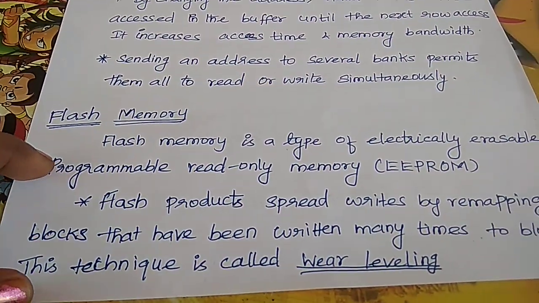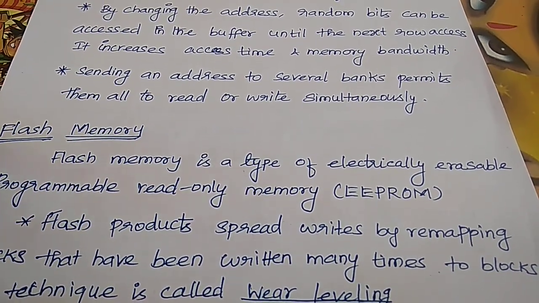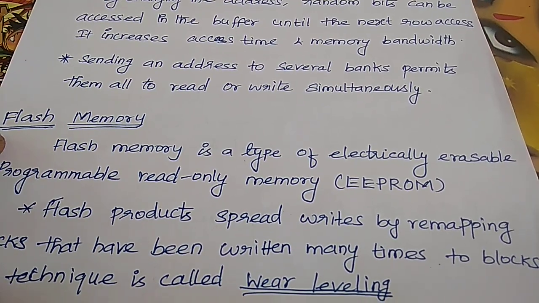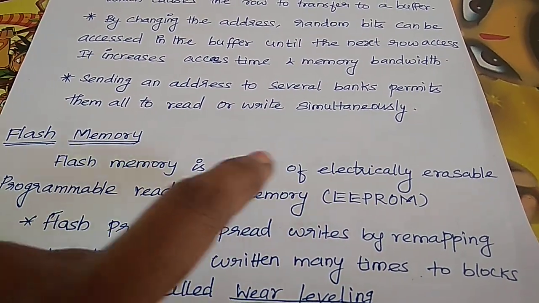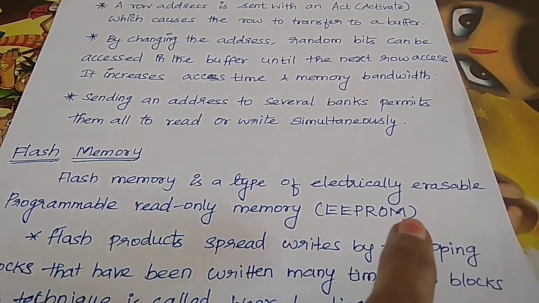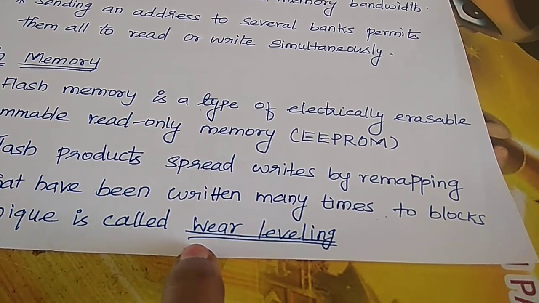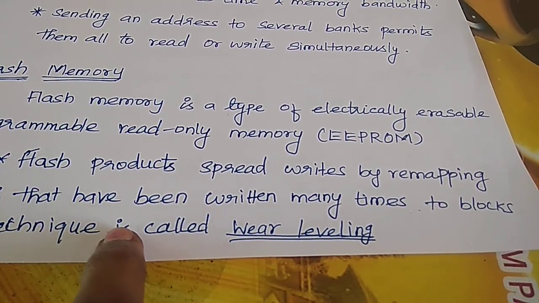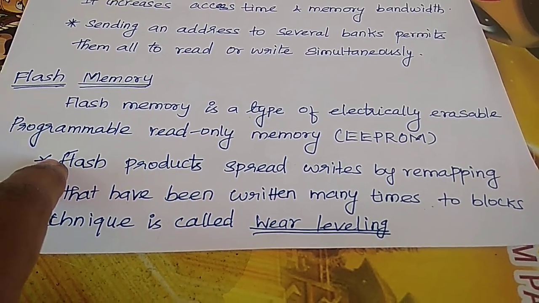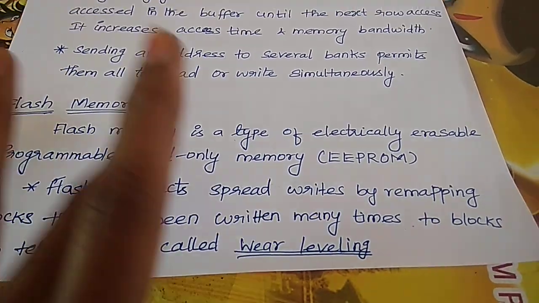And next one is flash memory. Flash memory is an electrically erasable programmable read-only memory, that is EEPROM. The flash product spreads the writes many times onto the blocks. That is, it remaps the data. This is called wear leveling. Due to the wear leveling, this erases the data. So we cannot use this flash memory in the CPUs. That is, basically the manufacturer is incorrect.